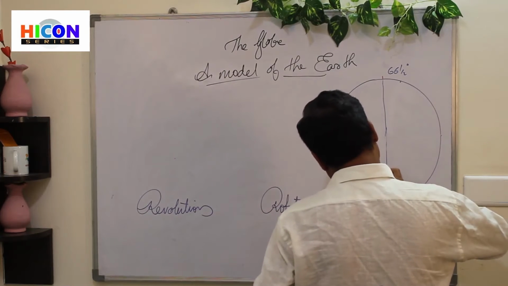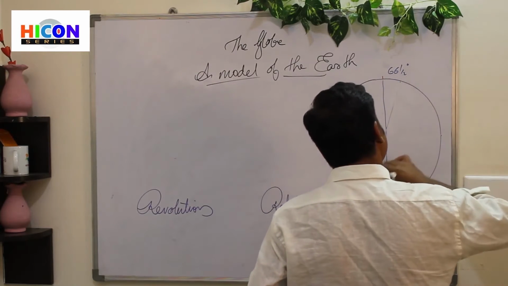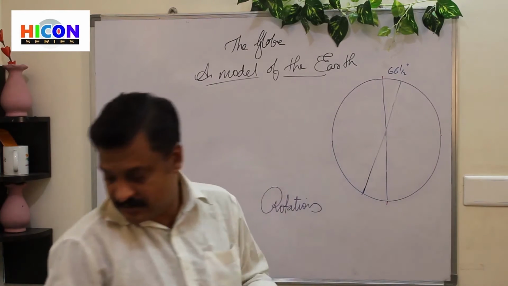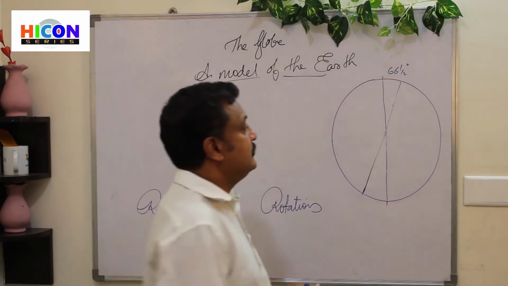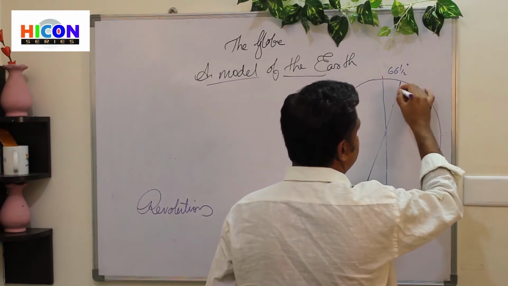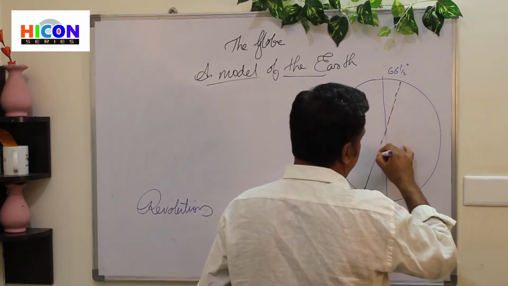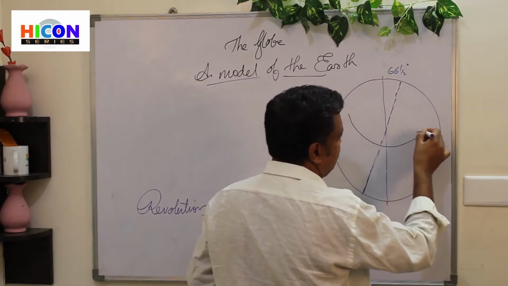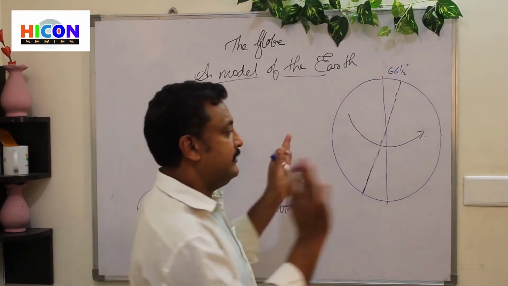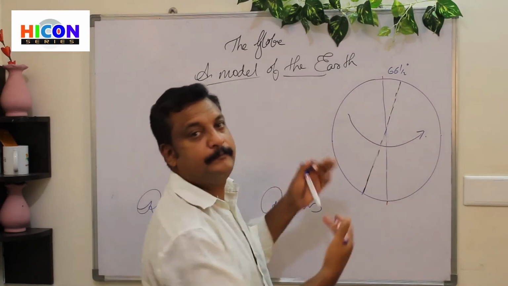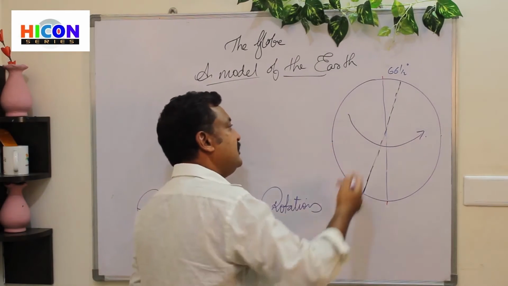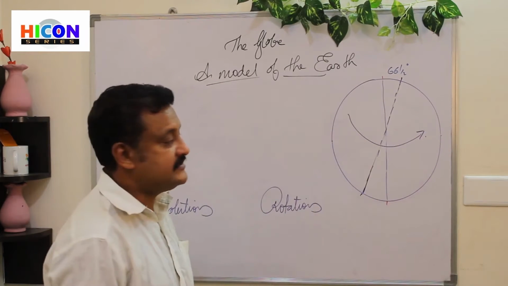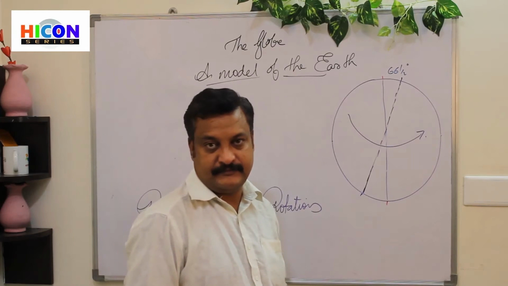Okay, so it comes like this. Right? So this is the angle, the angle in which we have this axis. And on this axis, the earth moves from west to east, in this direction. So the movement of the earth on its axis, which is tilted by 66.5 degrees.